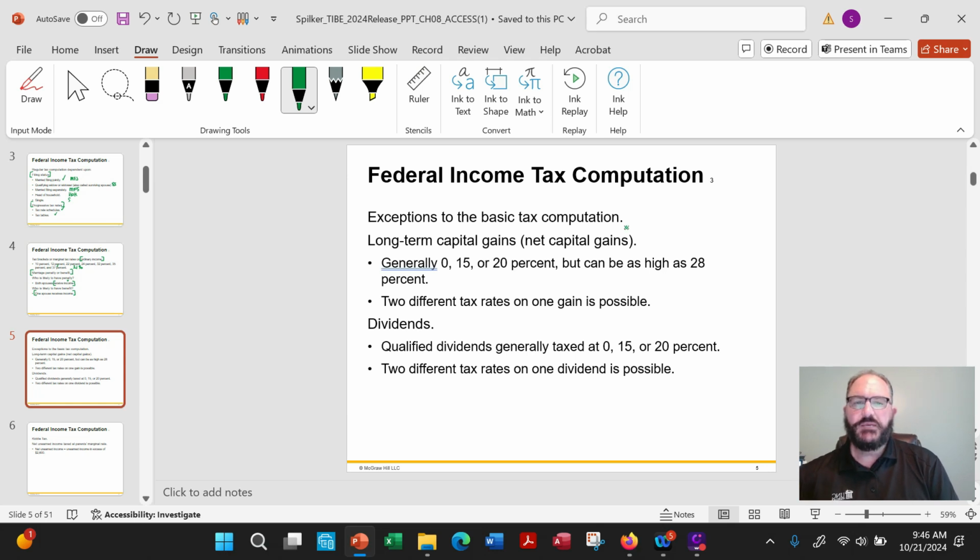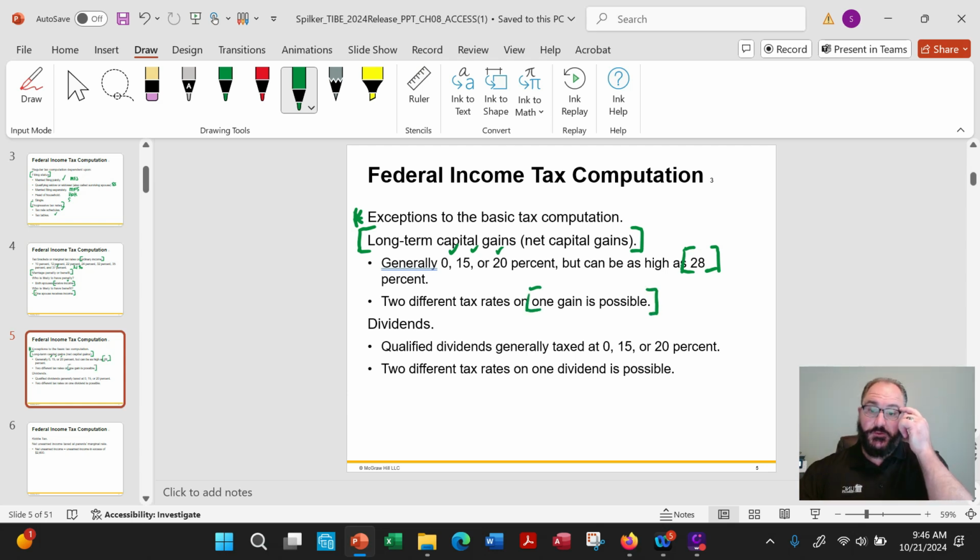Now, here are some exceptions to the basic tax, and again, these you would know. Long-term capital gains, generally 0, 15, 20, but can be as high as 28%. And two different tax rates on one gain is possible, like if you happen to split that category. Dividends, again, generally at 0, 15, or 20. And again, two different rates is possible. That's when you're right on the cusp, and so part would be at one tax rate and part would be at another.